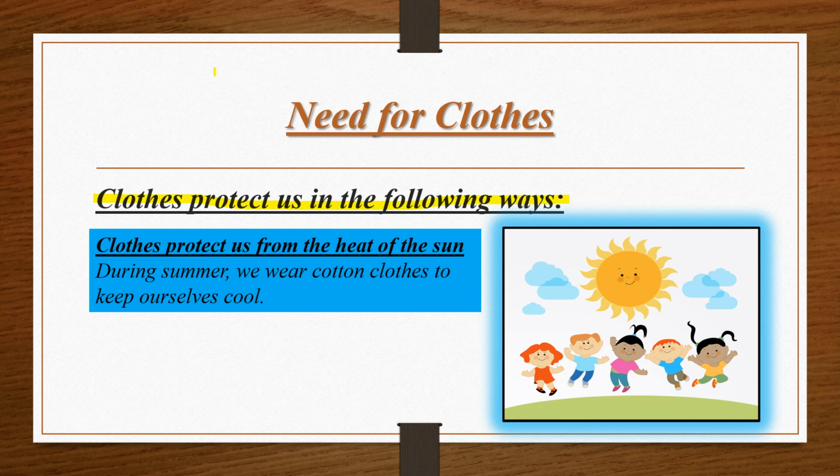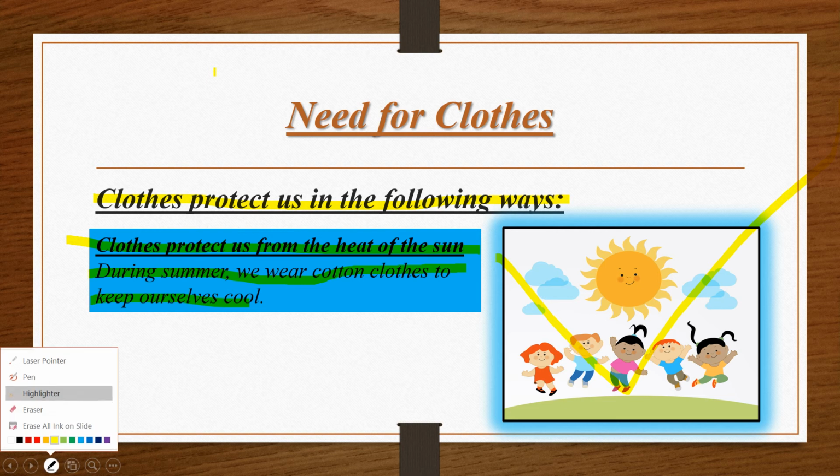First of all, clothes protect us from the heat of the sun. During summer, we wear cotton clothes to keep ourselves cool. Do you know, students, why we wear cotton clothes in summer, not woolen or rainy clothes?